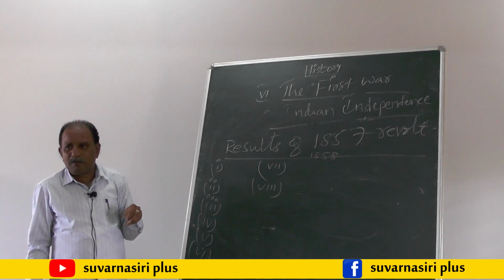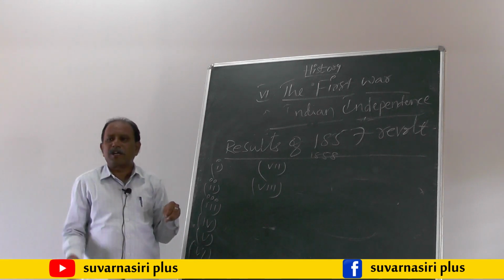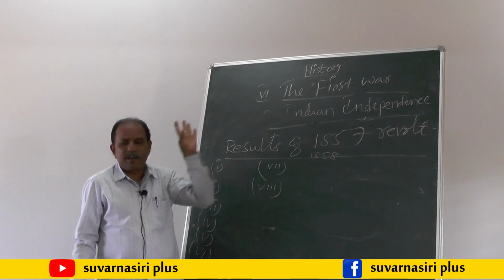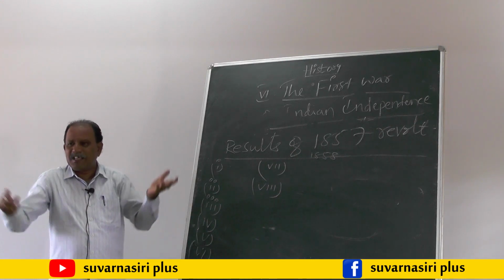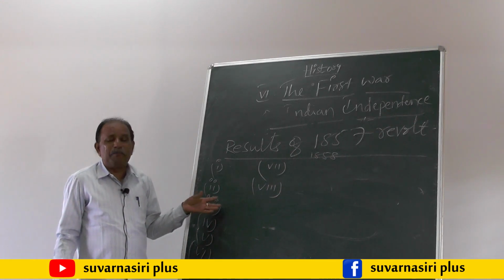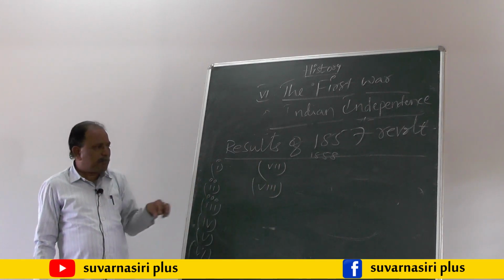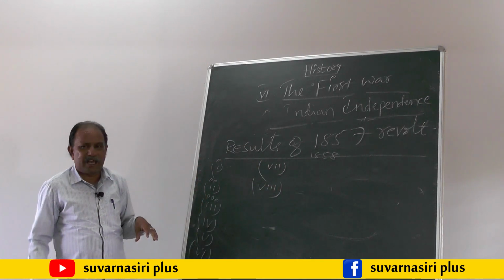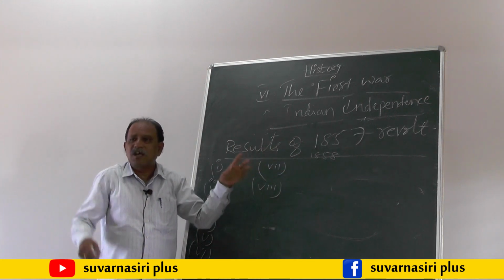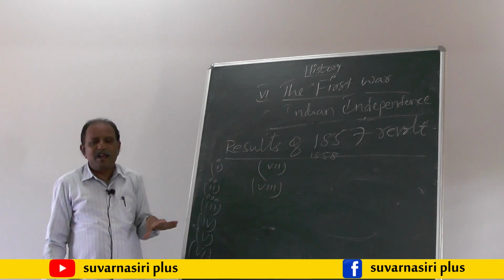You may be asked, what are the important political reasons for the 1857 revolt? Or, what are the important economic reasons? Sometimes he may ask under a 2 marks question, what was the immediate cause for the 1857 revolt?